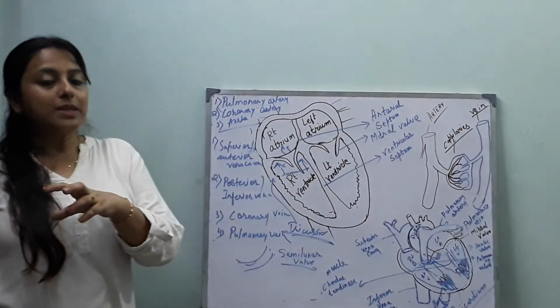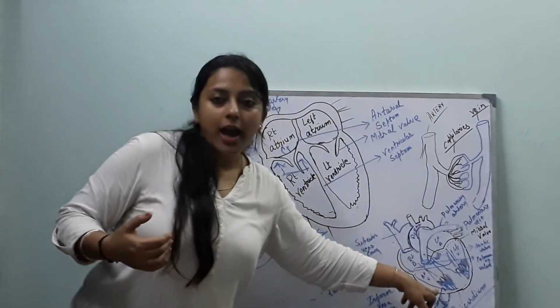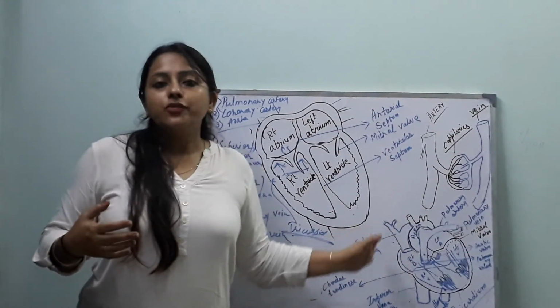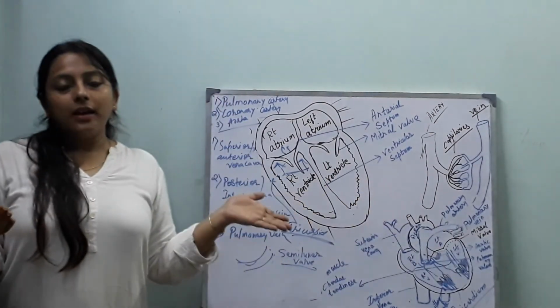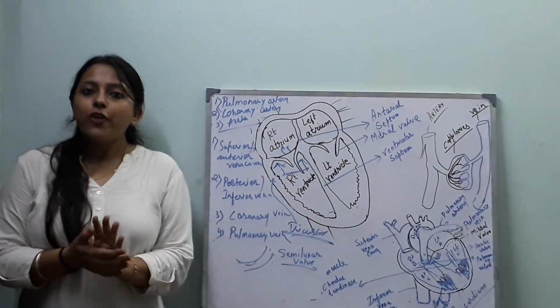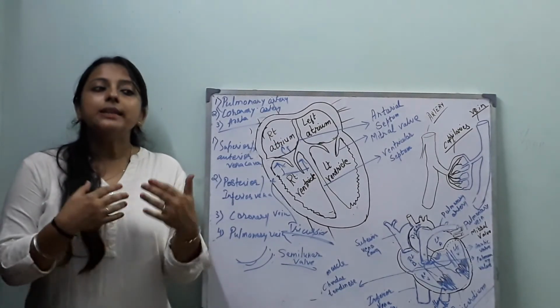It holds the papillary muscles which are present at the lower part of our ventricle, and also holds the tricuspid and bicuspid valves in their respective chambers. This is the structure of our heart. We have discussed the structure of our heart in this session.